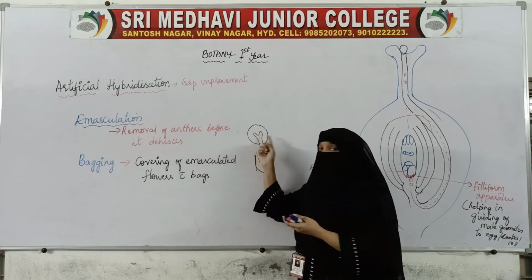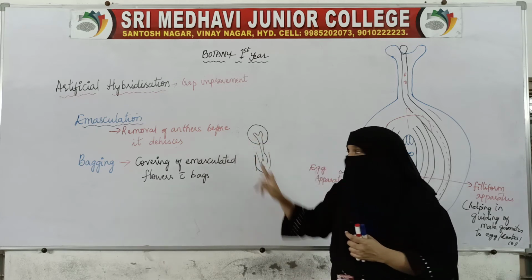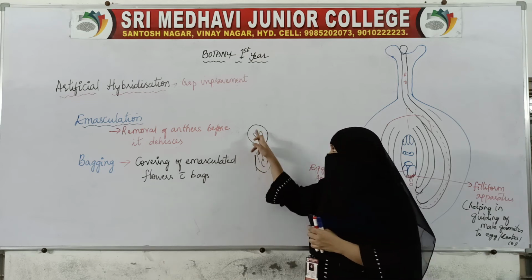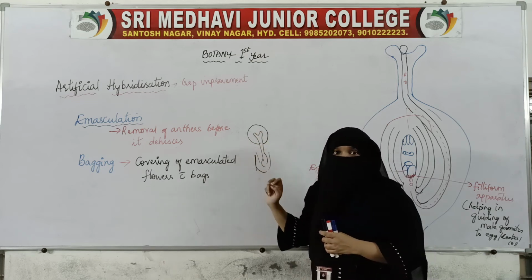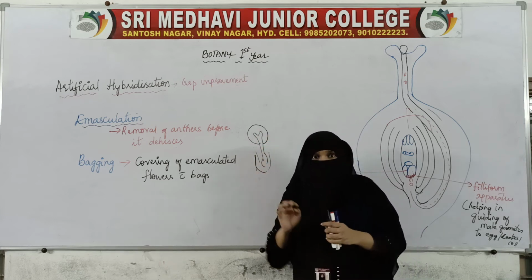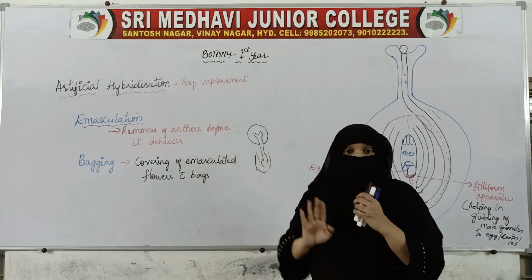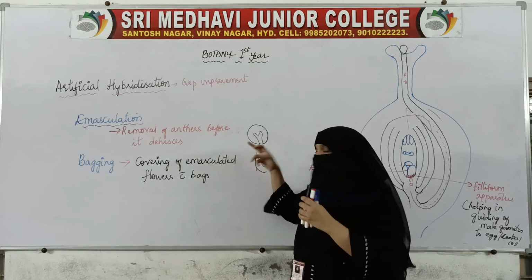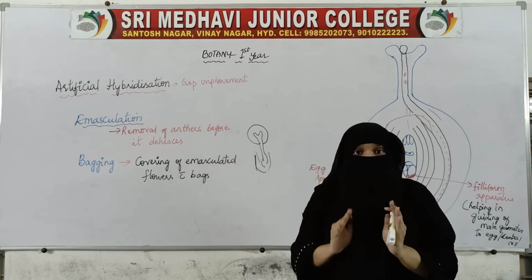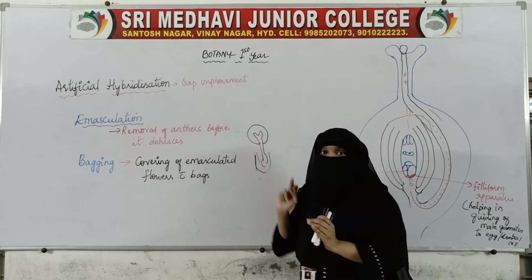They don't want pollens to come and sit on the stigma, because if a compatible pollen comes and sits on the stigma, then the process of fertilization will follow. They don't want fertilization with this pollen or any other pollen. They want the pollen of their choice to sit on the stigma.